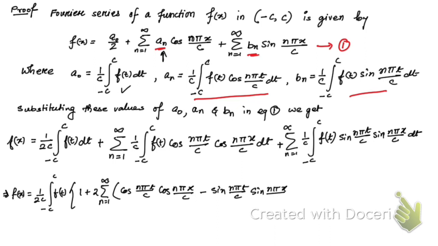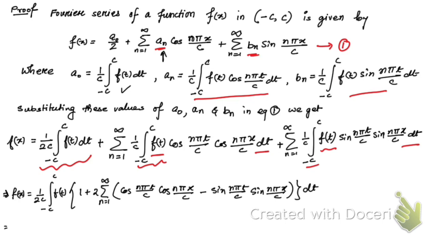So that is into dt, right? That's what we have got. So here what we have done, we have taken this part common, right? From here also we can take this part common, and from here also we can take this part common, right? So after taking common we have got this.